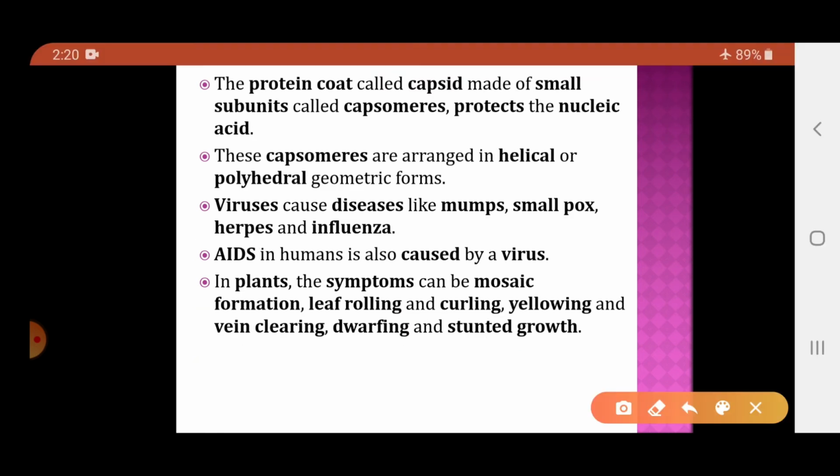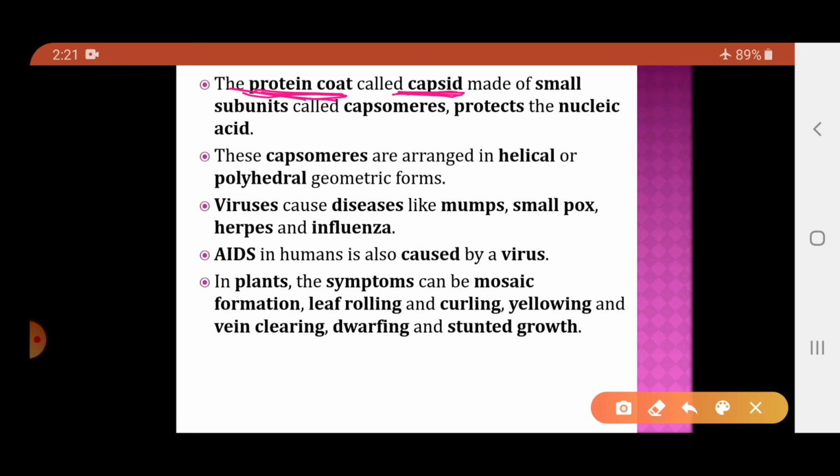Now the structure of the viruses. The protein coat of the virus is called a capsid. Basically we know that a virus is a nucleoprotein. It will have nucleic acid and protein. The nucleic acid is present in the center and is protected by a protein coat. That protein coat of the virus is called the capsid.